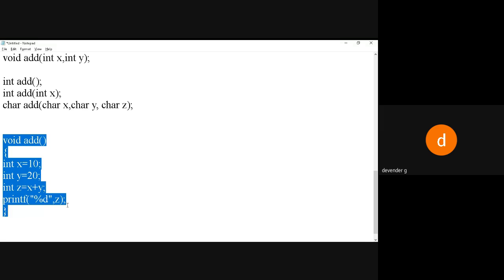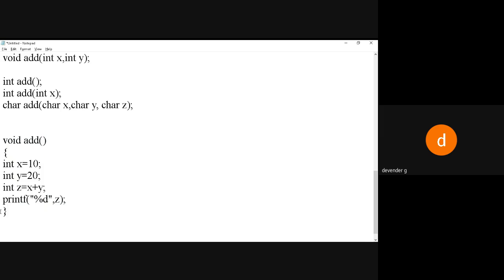Because this is a custom function, we have to call it. As I told you, the brake should be connected to the tire, the clutch should be connected to the gear, and all the things should be interconnected. Whenever I press that particular button, then it will be called. Like that, we have to call whatever functions we have created.